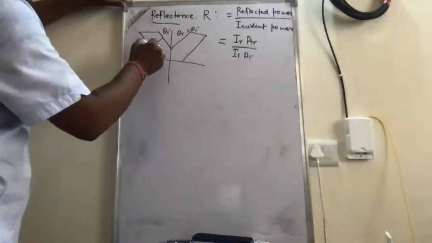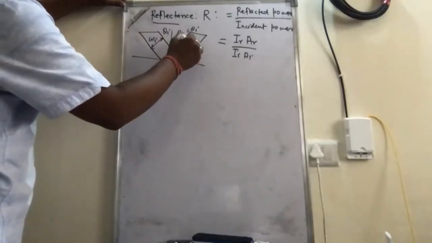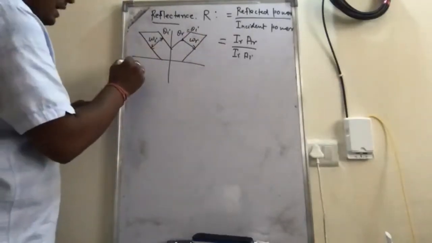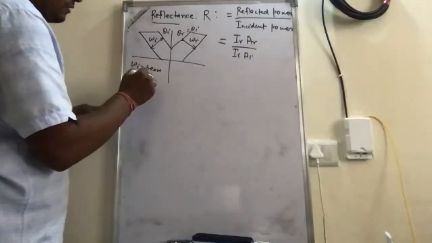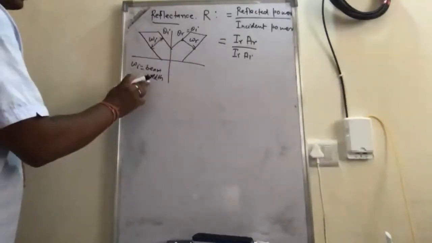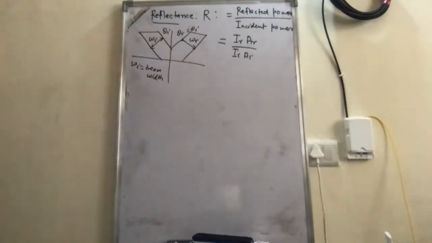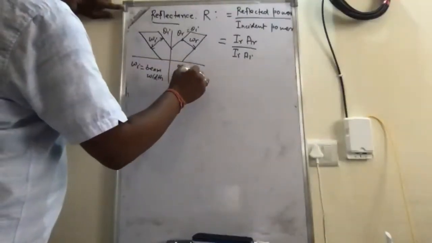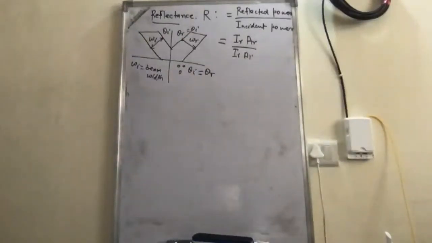And let's say this is the width omega I, and this is omega R, where omega I and omega R are the beam widths. So this is the beam width of the incident wave, and this is for the reflected wave. And since angle of incidence is equal to angle of reflection, theta I is equal to theta R.